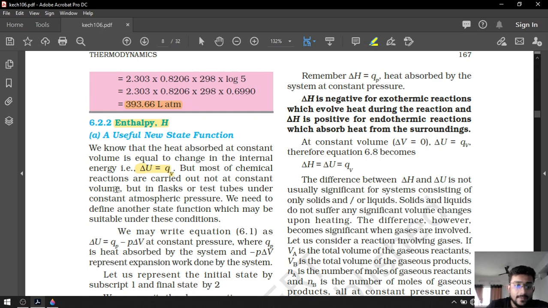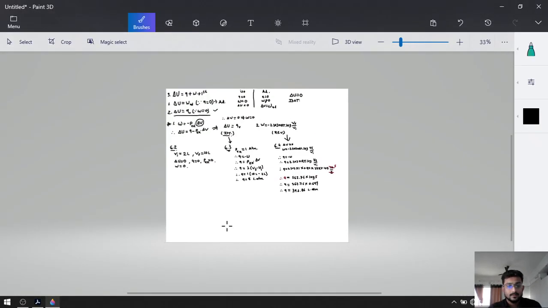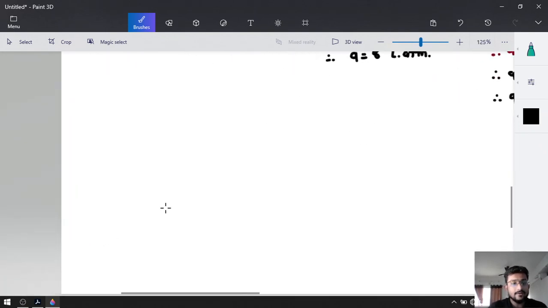Most chemical reactions are carried out not at constant volume, but in a flask or test tube under constant atmospheric pressure. If you think about a practical scenario, volume cannot be kept constant, but we can keep pressure constant. That's why pressure will be constant. So, what was our formula? We are going to derive a formula over here.